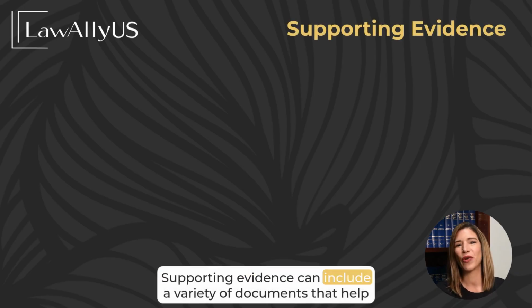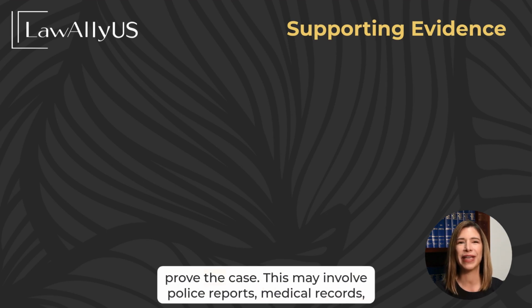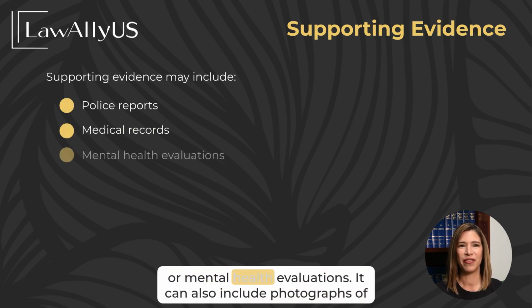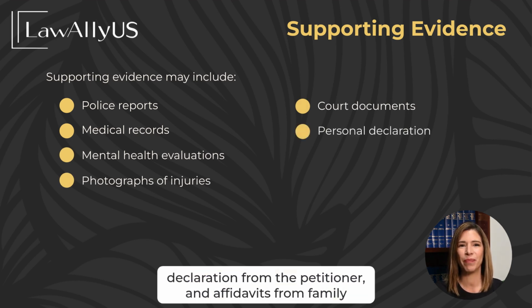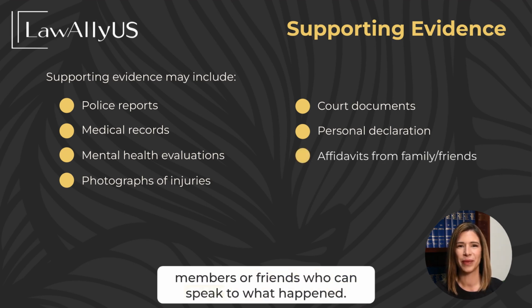Supporting evidence can include a variety of documents that help prove the case. This may involve police reports, medical records, or mental health evaluations. It can also include photographs of any injuries, court documents related to the crime, a personal declaration from the petitioner, and affidavits from family members or friends who can speak to what happened.